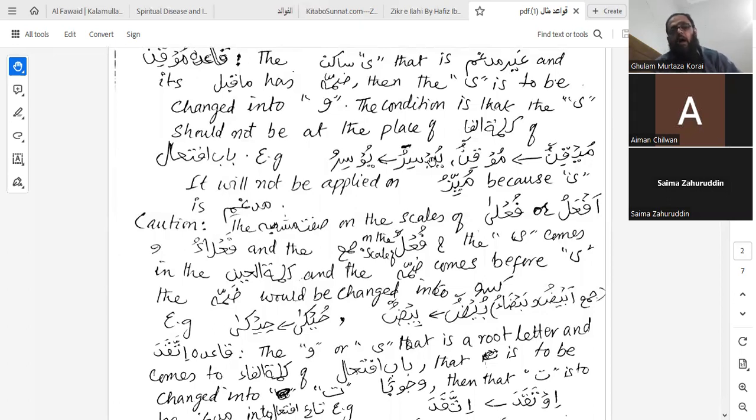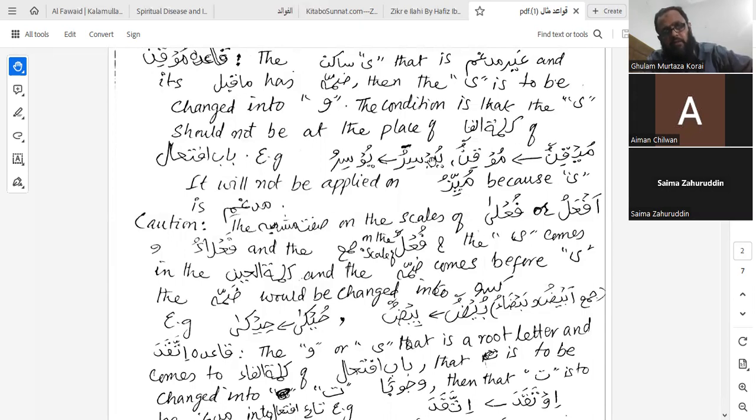No. Because in af'alu, in the place of kalimatul fa, what comes? Ba. So in such a case, because their jama comes on the scales of fu'ulun, if ya sakin comes in kalimatul ain of fu'ulun, what happens? Will we change it into waw, because this ya is also ghair mudgham and its maqabal is mazmum? The answer is no.